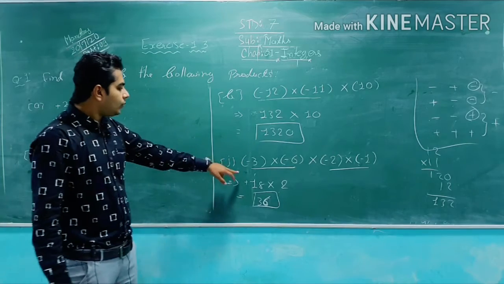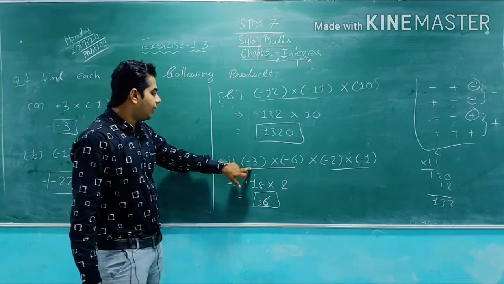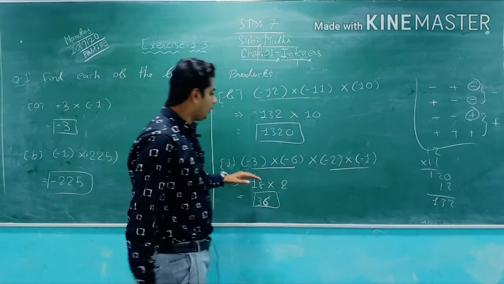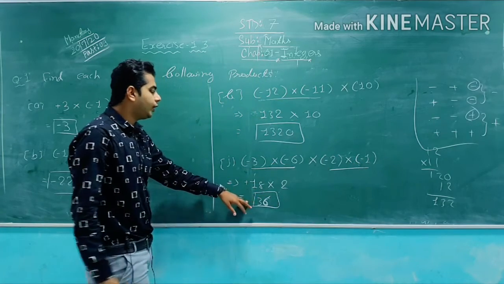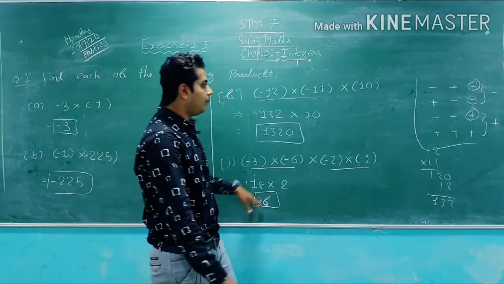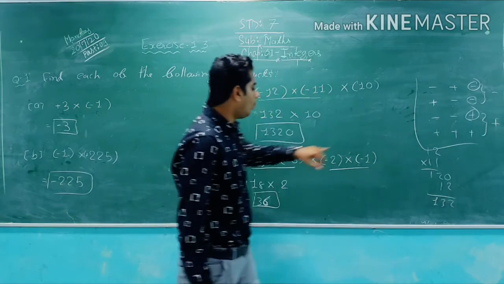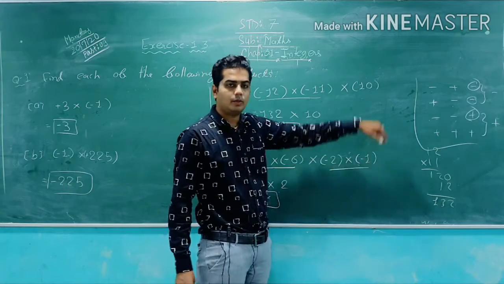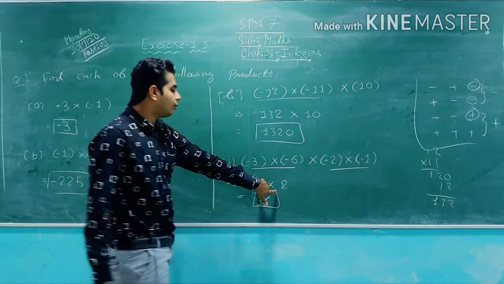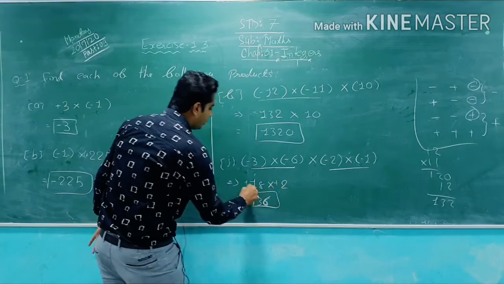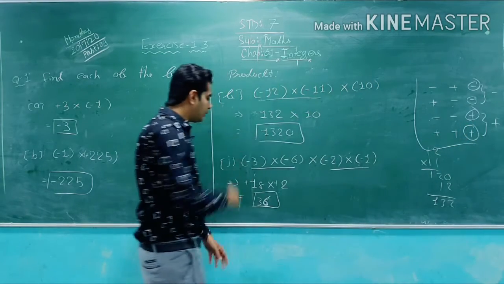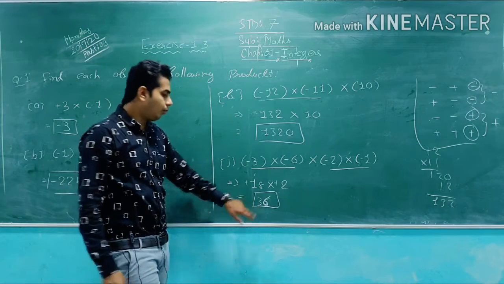So for J, -3 multiplied by -6 multiplied by -2 multiplied by -1. If you multiply all of them, you will get a positive answer. Why? Because of the rules. If you follow the rules, negative times negative becomes positive, again negative times negative becomes positive, so both terms become positive. Now the last two terms are positive, and positive times positive is also positive, so that's why we got our answer as a positive integer.